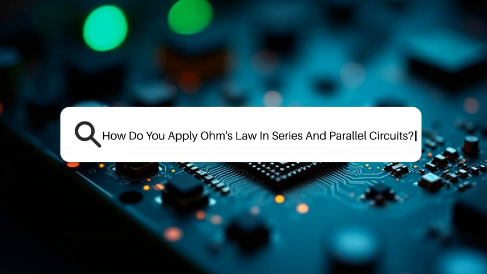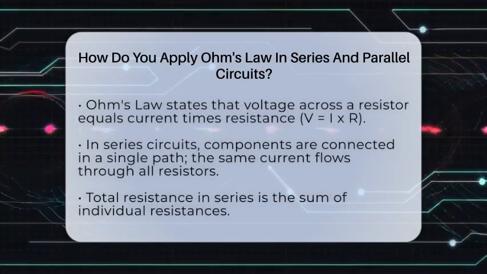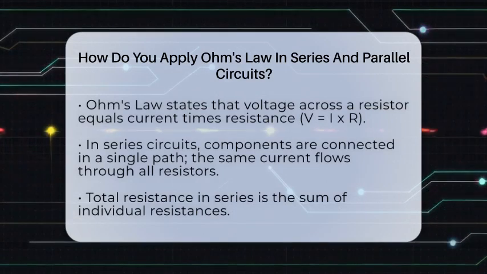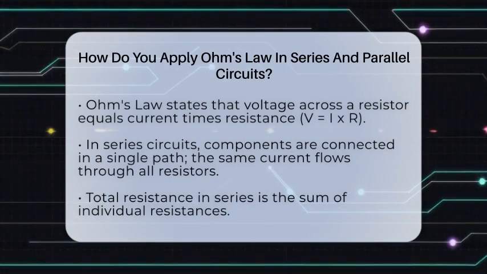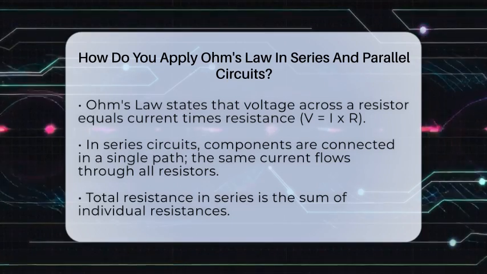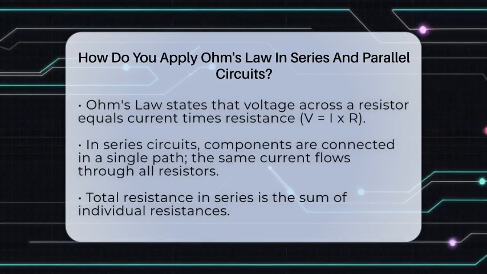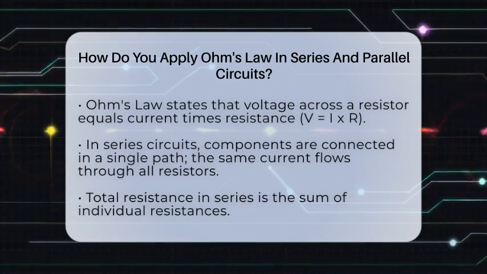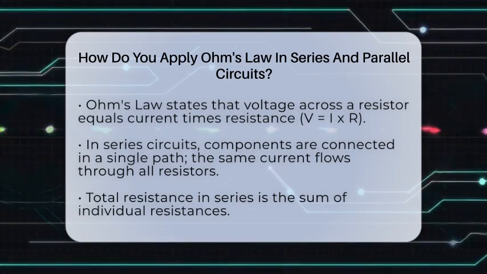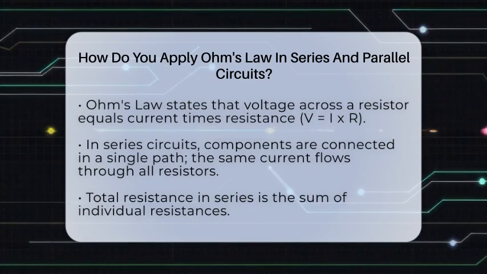How do you apply Ohm's law in series and parallel circuits? Imagine you're trying to understand how electricity flows through different paths and how voltage and current are shared. That's where Ohm's law comes into play, giving us a simple way to analyze circuits. It states that the voltage across a resistor equals the current flowing through it times its resistance. The formula is V equals I times R. When working with series and parallel circuits, the way voltage, current, and resistance behave changes, so we need to adjust our approach.